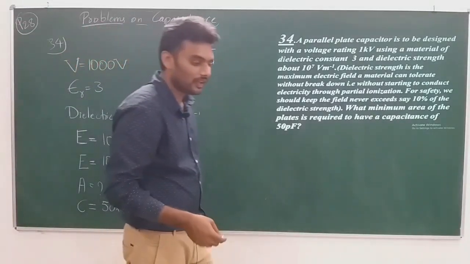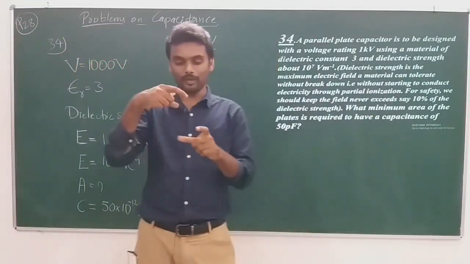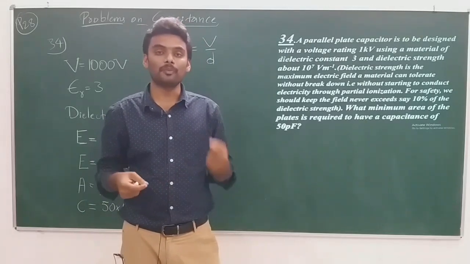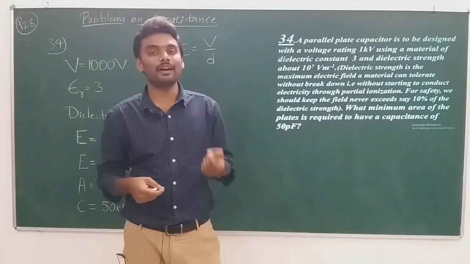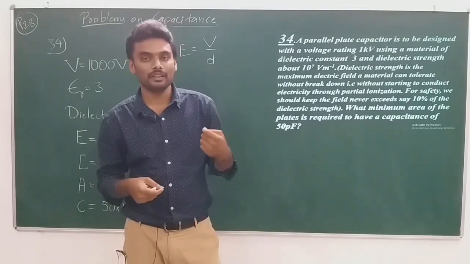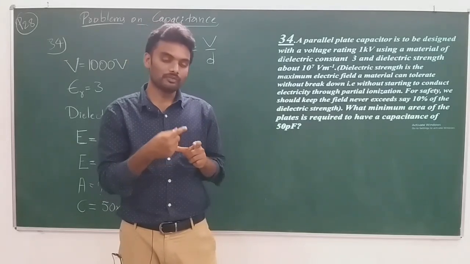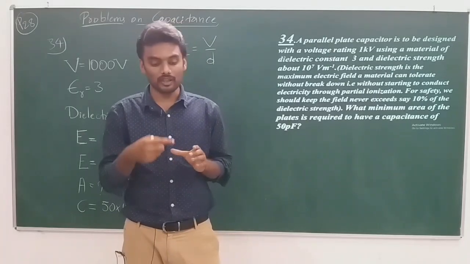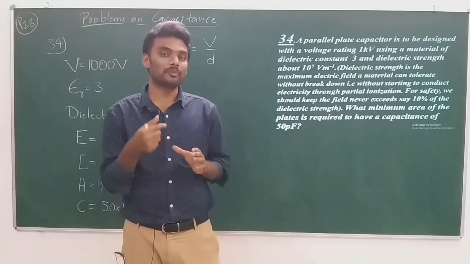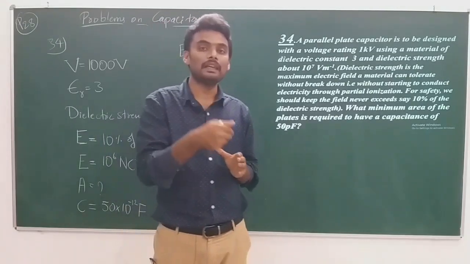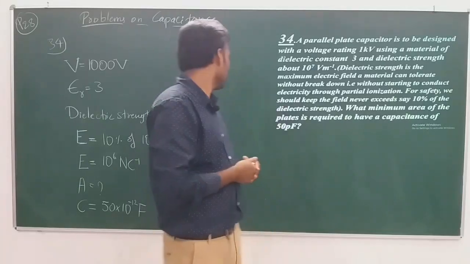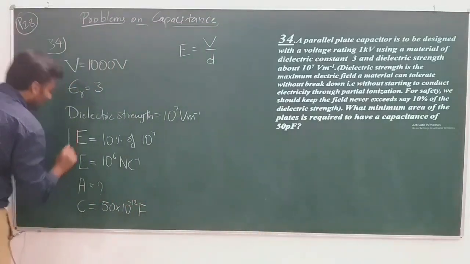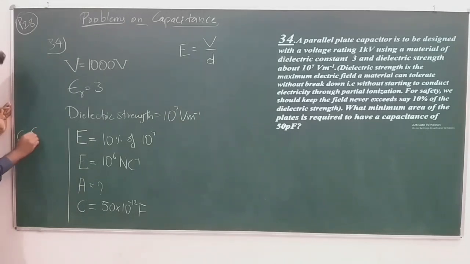In the presence of a dielectric medium, C is equal to epsilon naught epsilon R A by D. In the presence of air, it is simply epsilon naught A by D. But in the presence of a dielectric medium, it is epsilon naught epsilon R A by D. Let me write that formula here: C is epsilon naught epsilon R A by D.